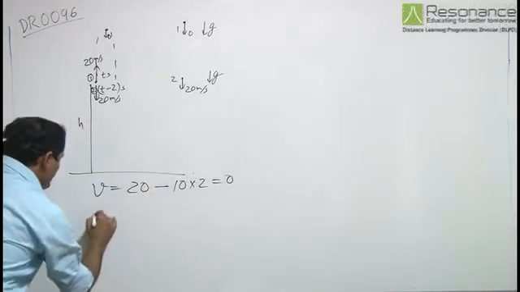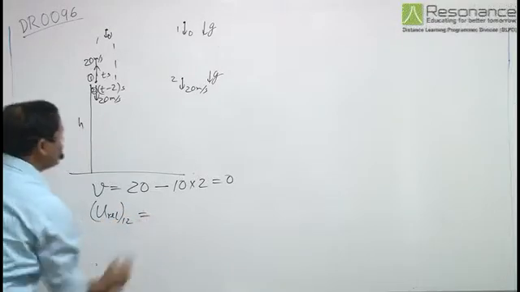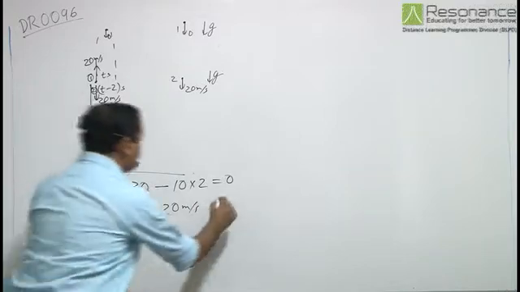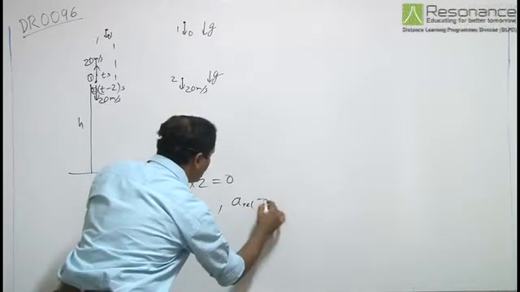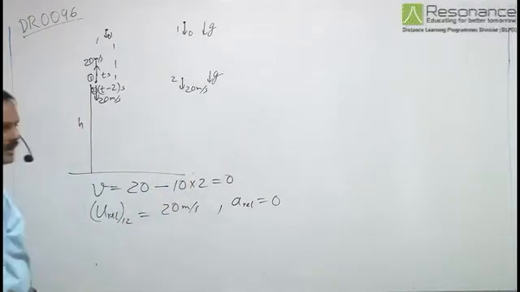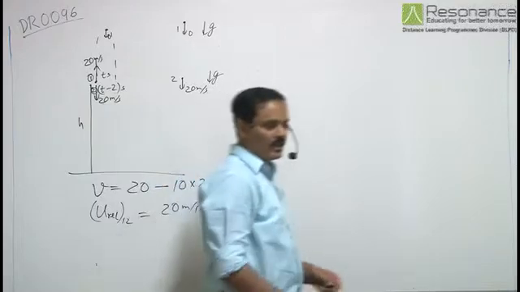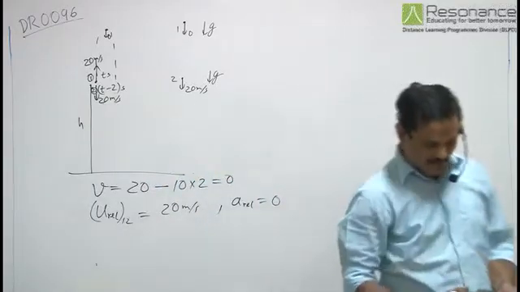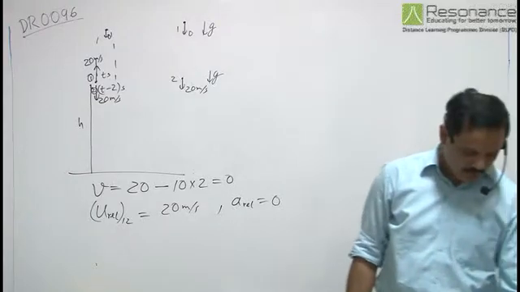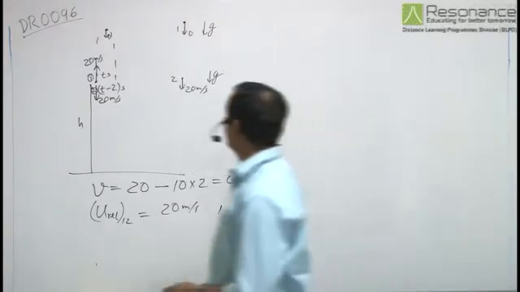So initial relative velocity u between 1 and 2 is 20 meters per second, while relative acceleration a is equal to 0. So their relative velocity remains constant, that is 20 meters per second, till the time one of the balls hits the ground.